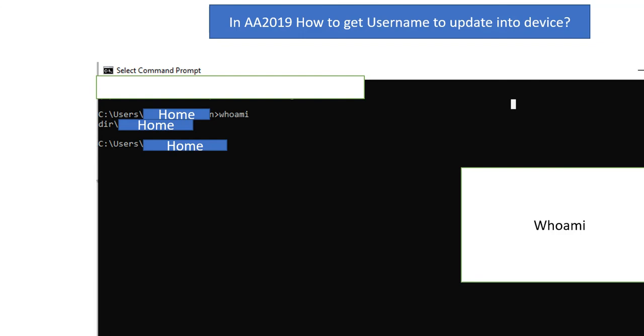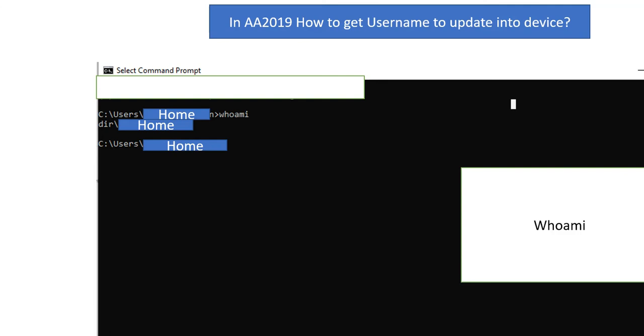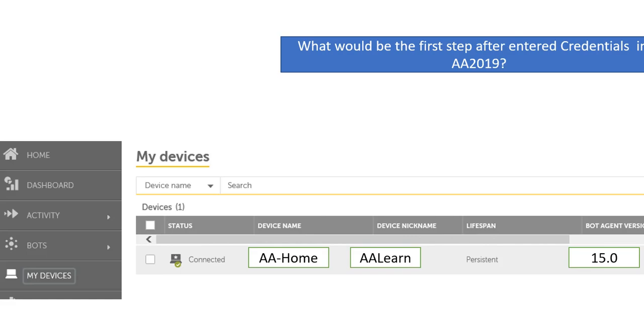So in the previous step I showed the user profile as created. Here you can see how you can get the user profile. Here you have the command prompt. When you go to the command prompt and type whoami, you will get the directory slash something like that, your system name. That system name you have to update in the profile, which means My Devices.